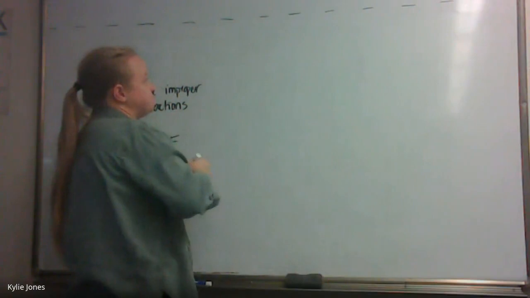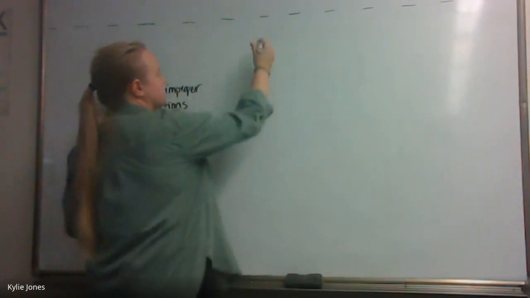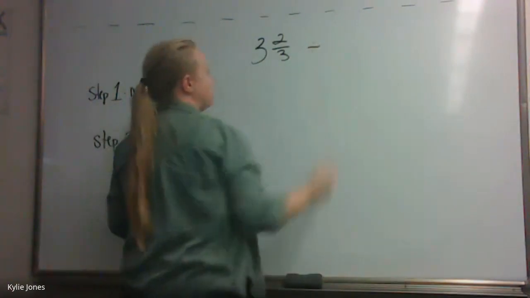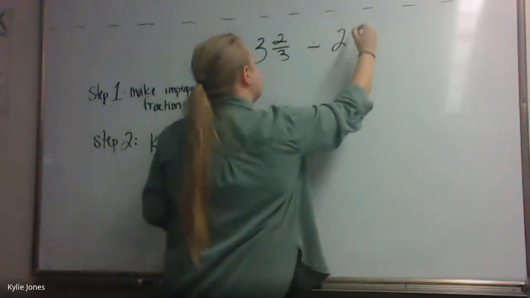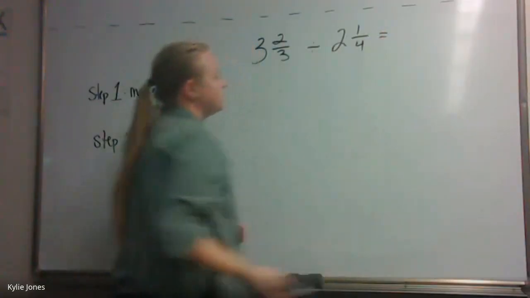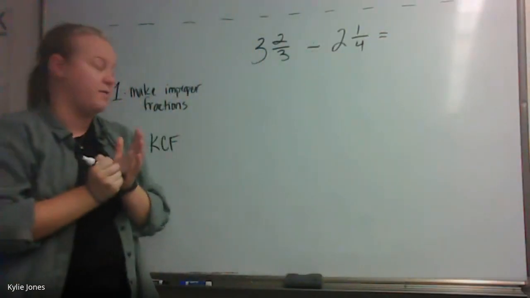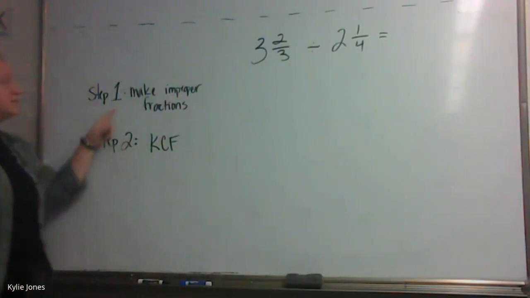Let's do take 66. 3 2/3 divided by 2 1/4. That sounds good. We just made that up, so we'll see how it turns out. First step we need to do is what?